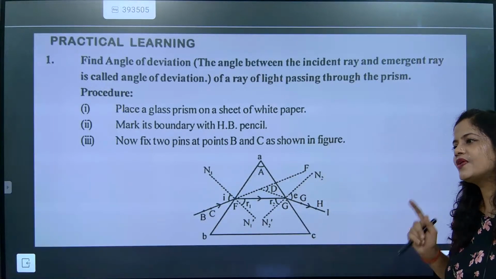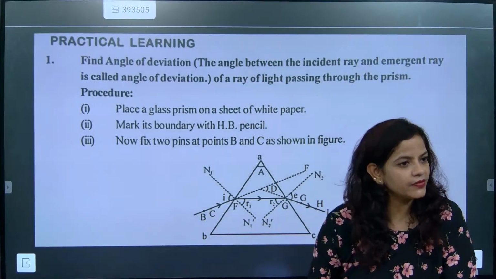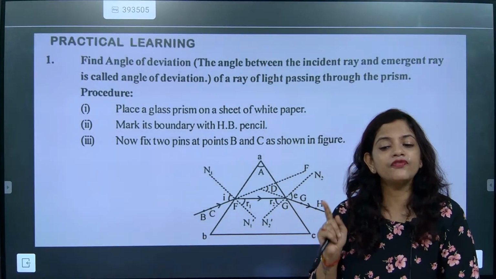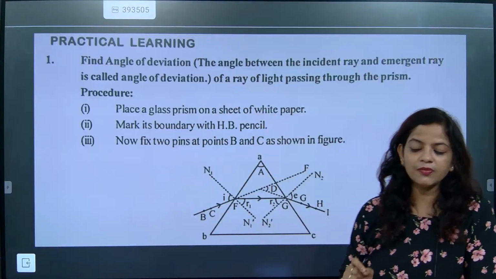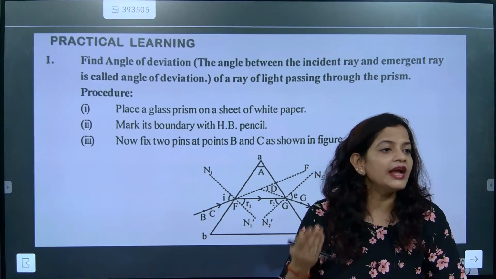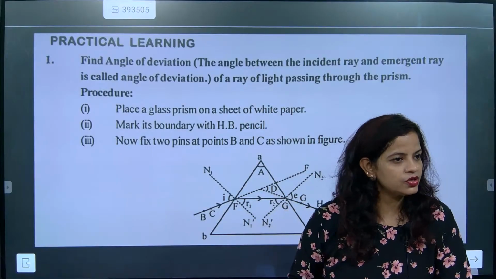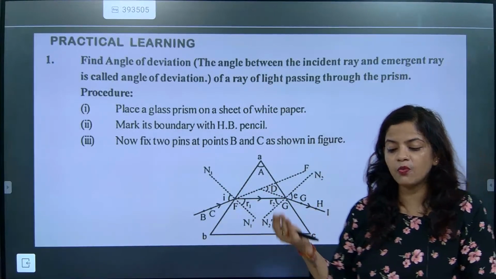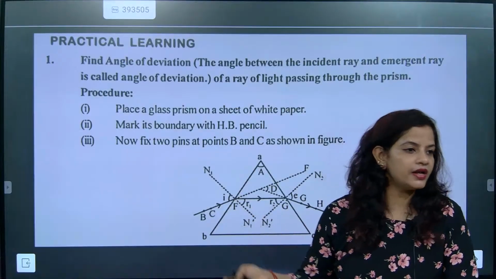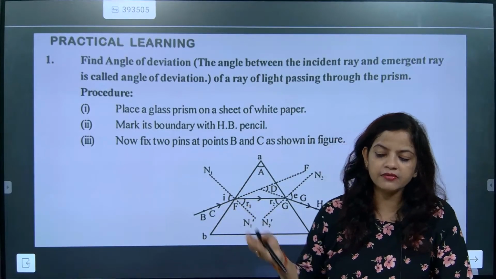Whenever I am teaching, I explained one thing, that the prism has a refracting surface. If somebody asks you, a refracting surface means it will allow light to enter inside it. The light will enter from one medium to another medium.